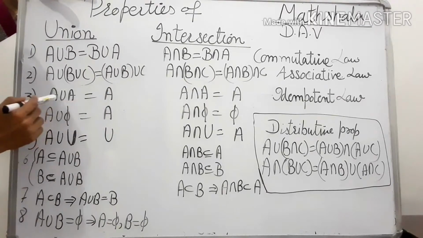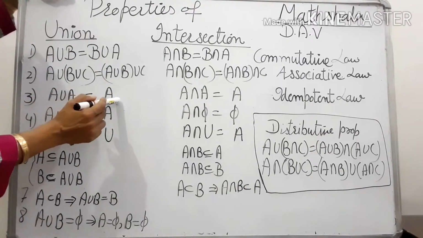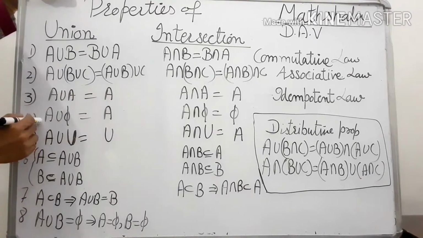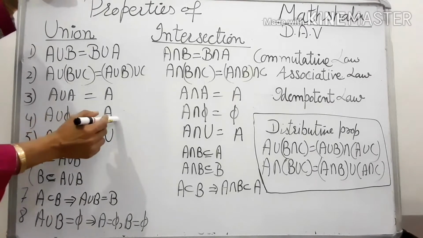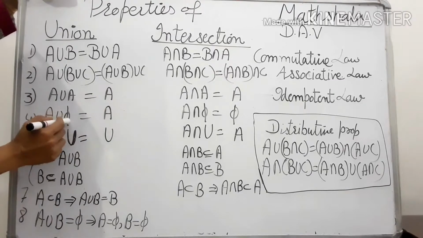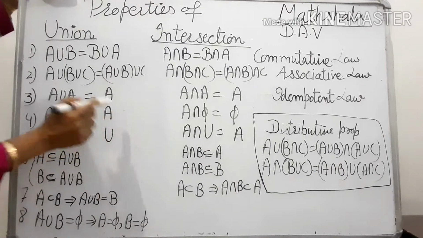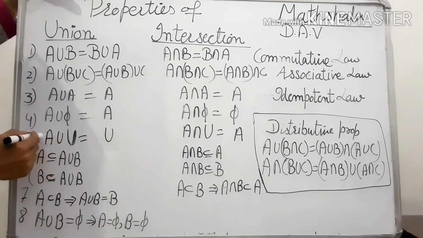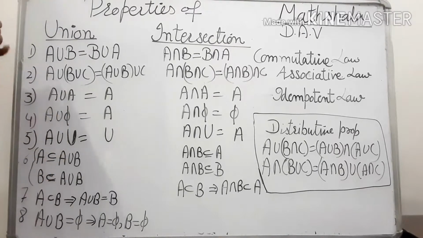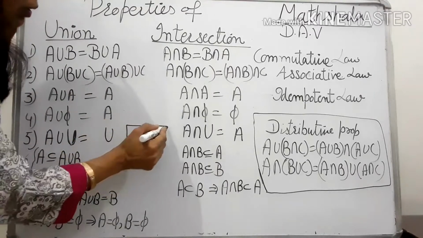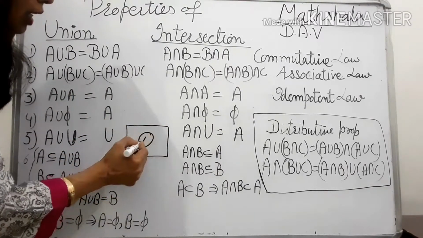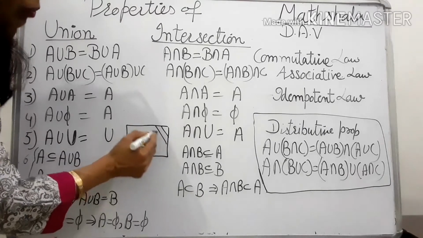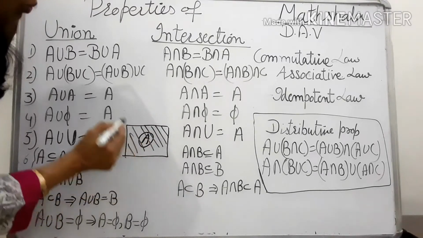So A union A, union with the same set, is the set again. A union empty set is set A again, because it is empty set, so nothing is different from set A. So the result is set A itself. A union with the universal set, where capital U stands for the universal set. तो किसी भी सेट की यूनियन यूनिवर्सल सेट के साथ होगी, then it will become the universal set itself. This is set A and this is A complement. Their union will become the whole universal set.